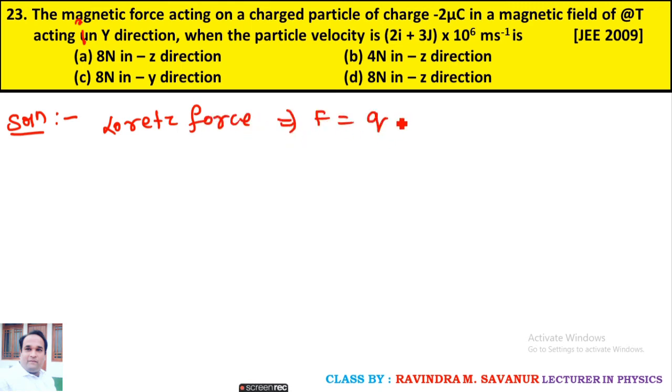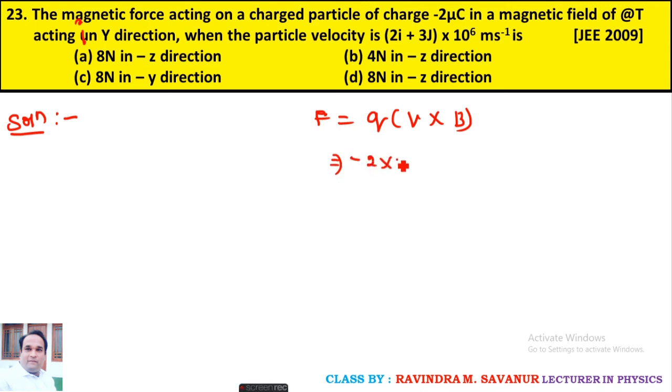F equals Q into v cross B. It is not Lorentz force, it is the force on a charged particle equation. Charge is given as 2 into 10 to the power of minus 6 coulomb.